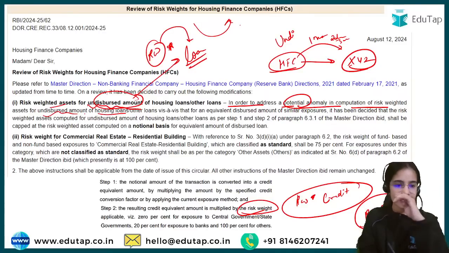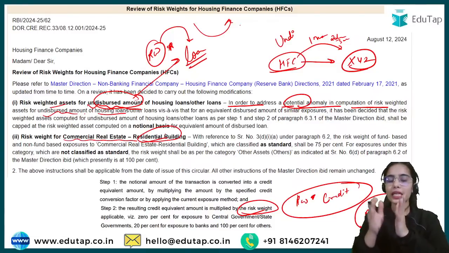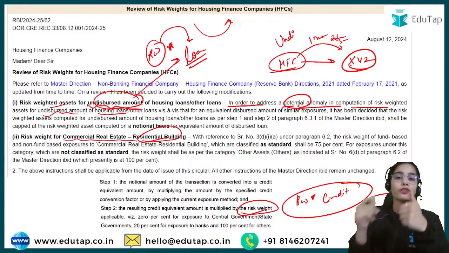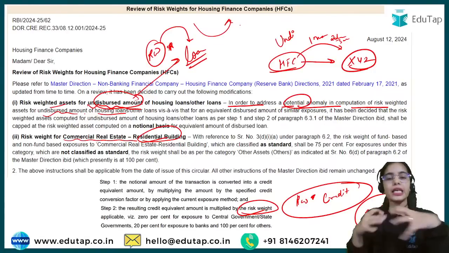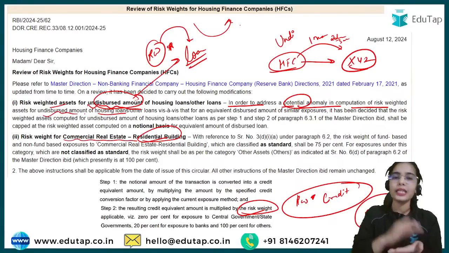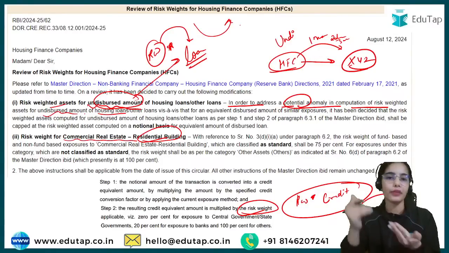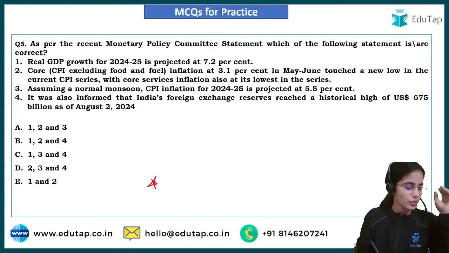Next is the risk weight for commercial real estate residential building. For commercial real estate residential building, the risk weight is 75% if it is under the standard category. If it is under the non-standard category, then the risk weight is increased to 100%. So I hope this is clear. Now coming to the next question, try to answer this question.